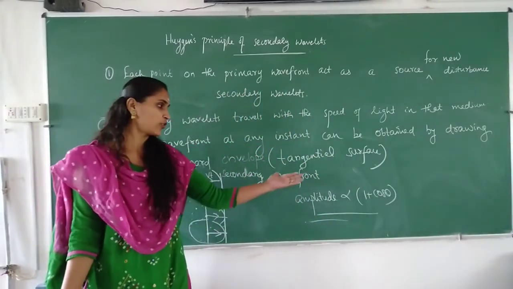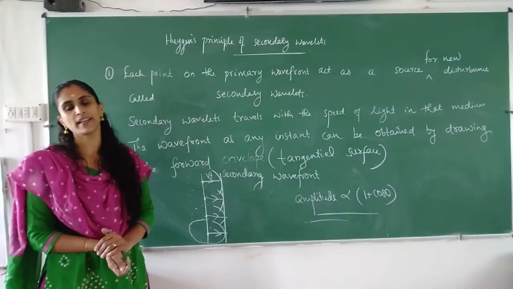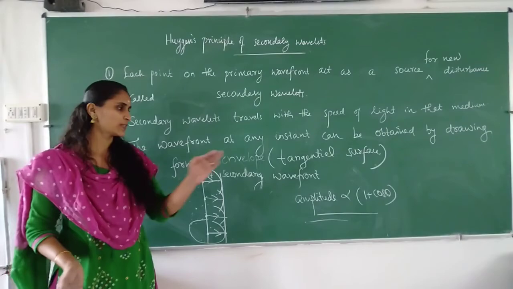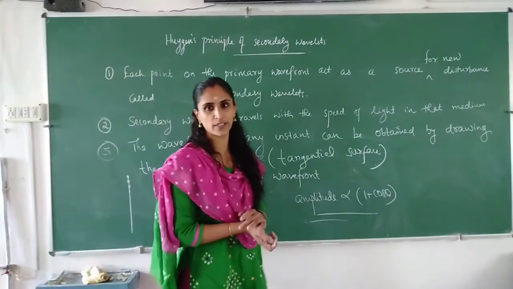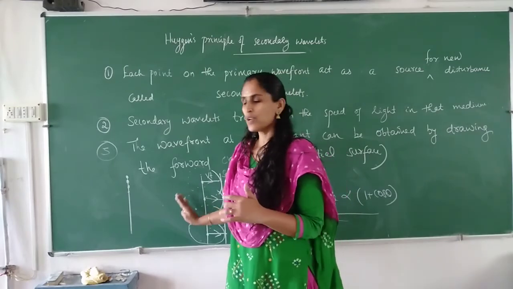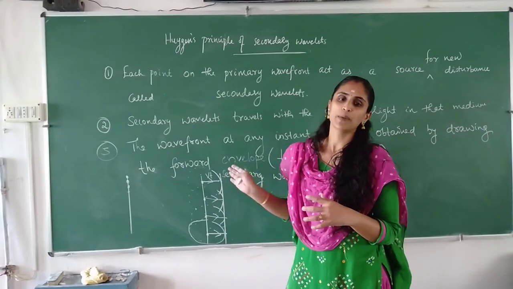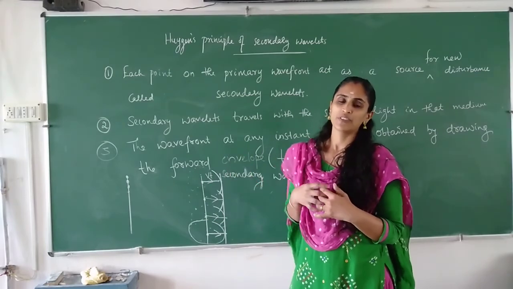In the forward direction theta is 0 degrees, and in the backward direction theta is 180 degrees. So cos 180 is minus 1, and 1 plus cos theta becomes 0. So the amplitude of the wave in the backward direction is 0. That's why it always moves in the forward direction, and no backward wavefront will be there.